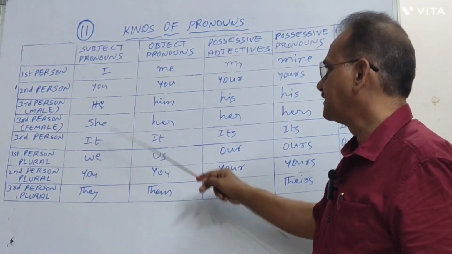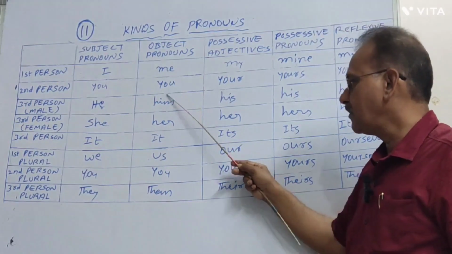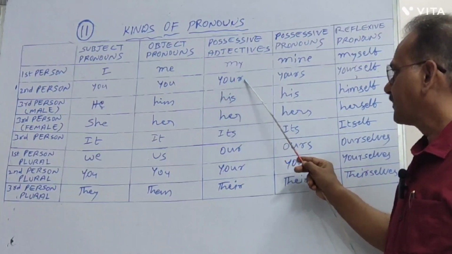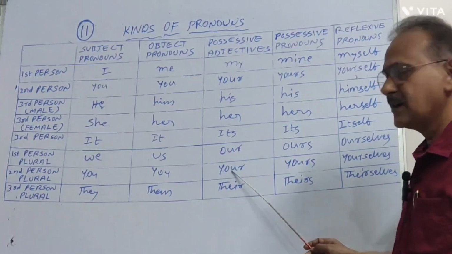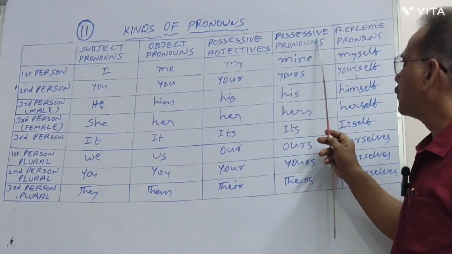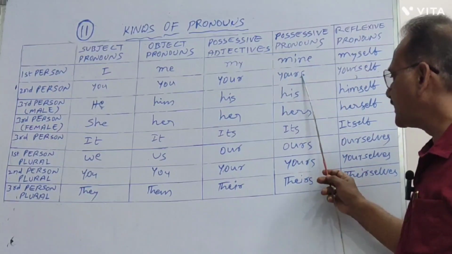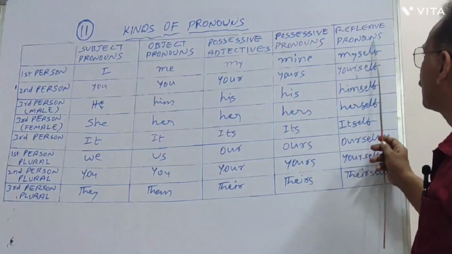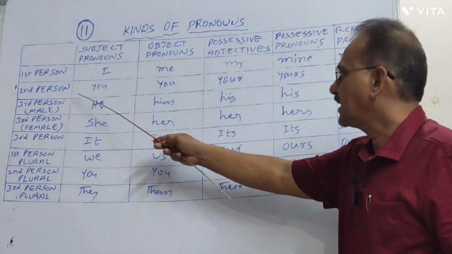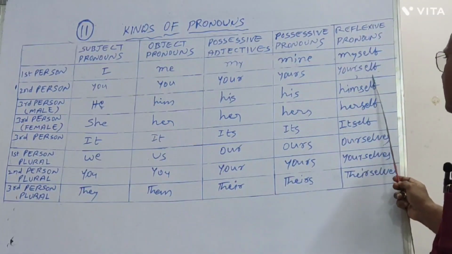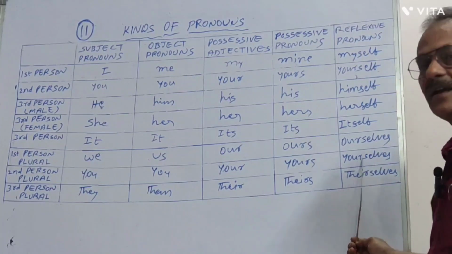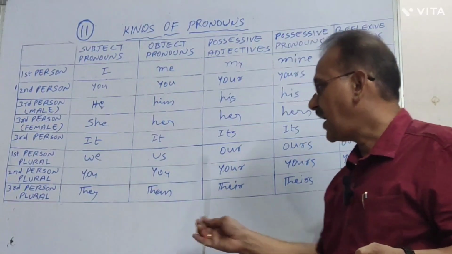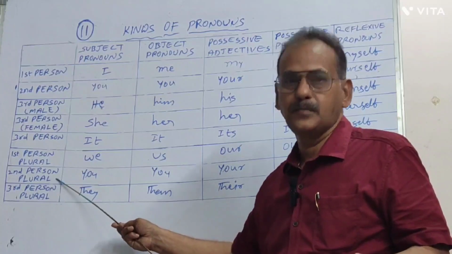These are the 5 kinds of second person plural.